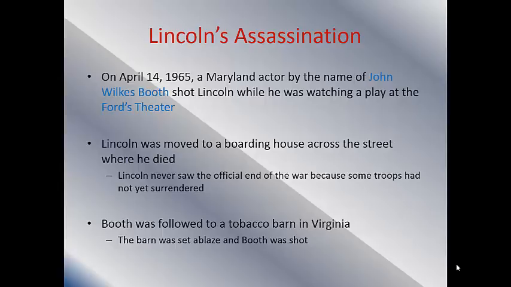And what's a sad thing here is that Lincoln never sees the official end of the war. Because some troops had not officially surrendered yet. So he was never able to help figure out too much about that post-war United States and unification. Booth was followed. He runs into a tobacco barn in Virginia, and the barn is put on fire, and he dies, and that's kind of the end of John Wilkes Booth, who's this terrible character in history.